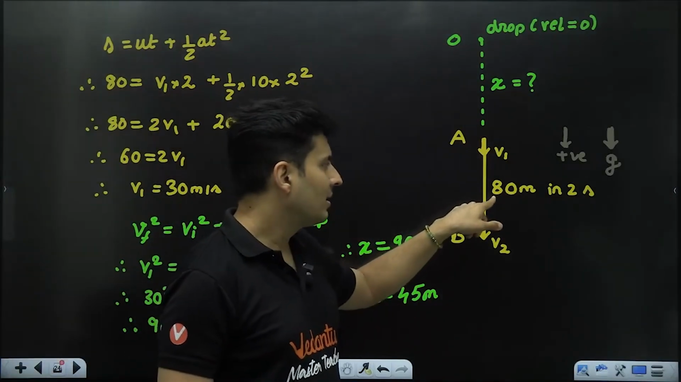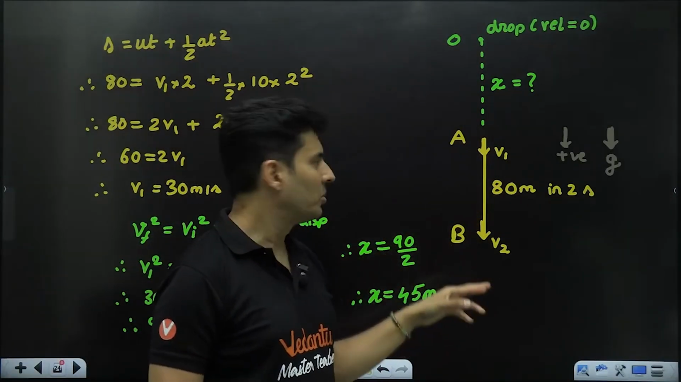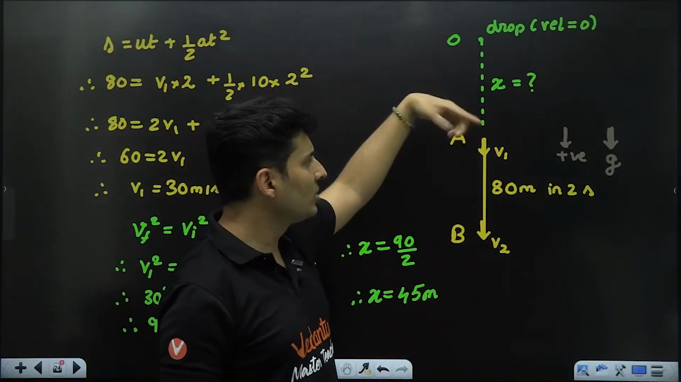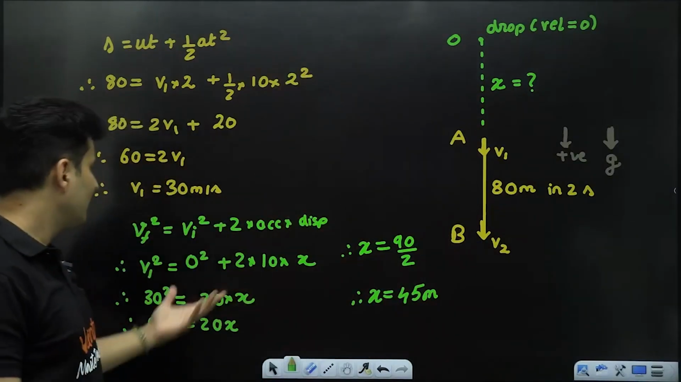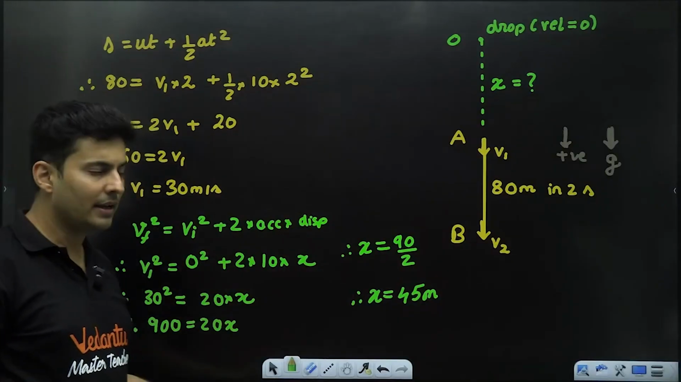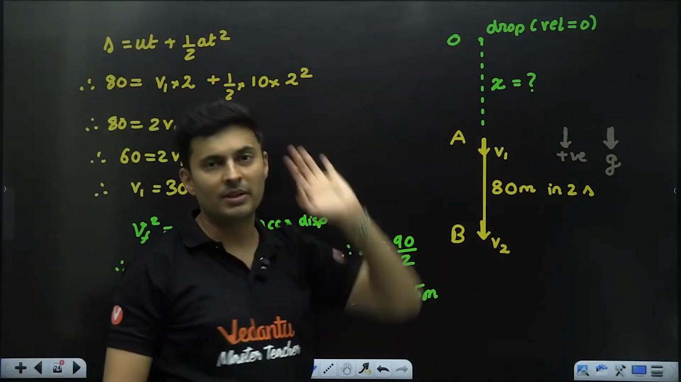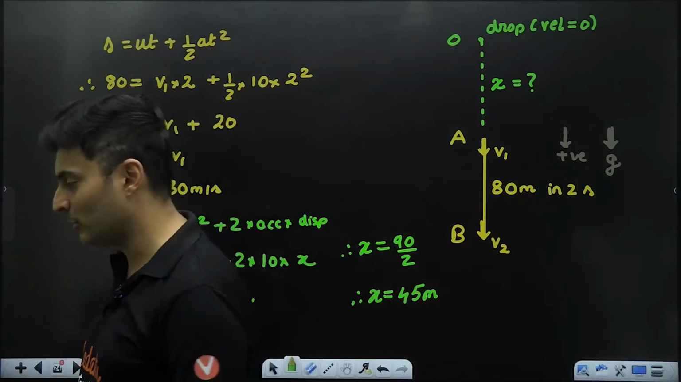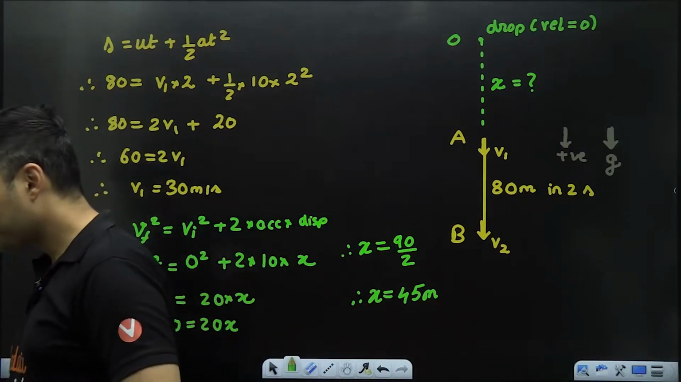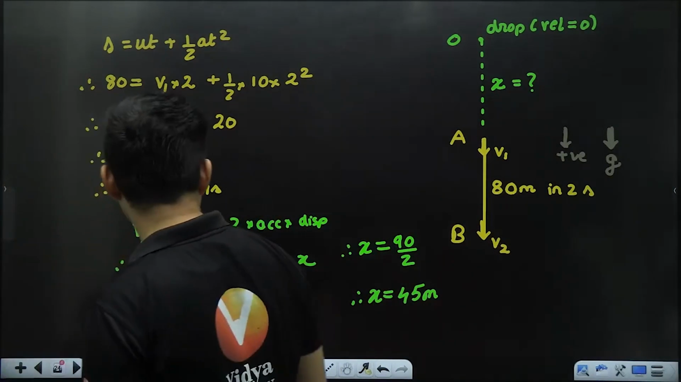So I cannot say v is root 2gh. No. Here I can say v is root 2gh. Yes, definitely. For that green part I can use v is root 2gh, definitely, because initial speed is 0. Not for this yellow part. Only for the green part I can apply the formula. Okay, I hope this is absolutely clear.